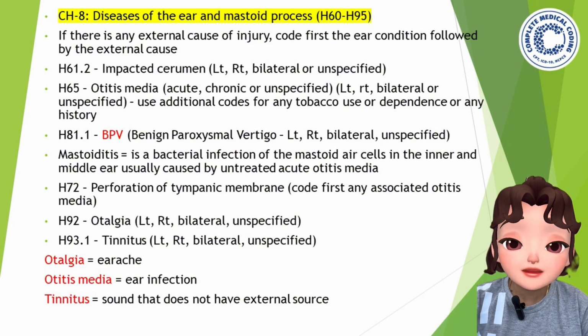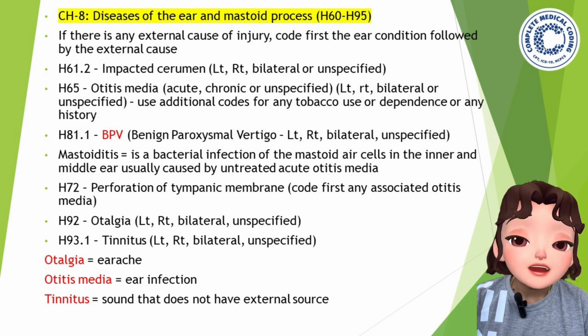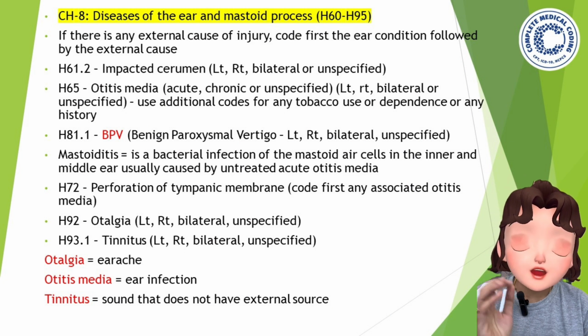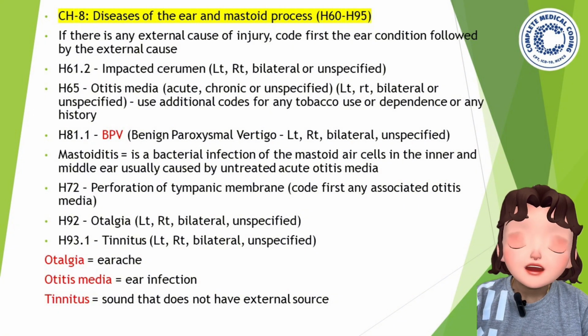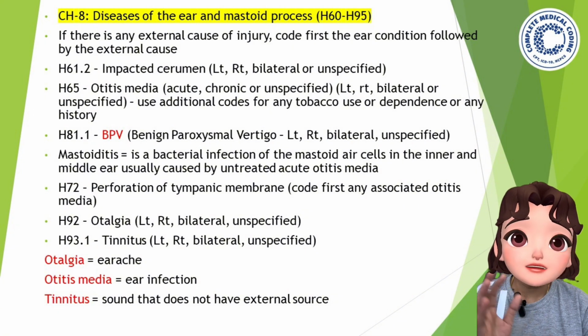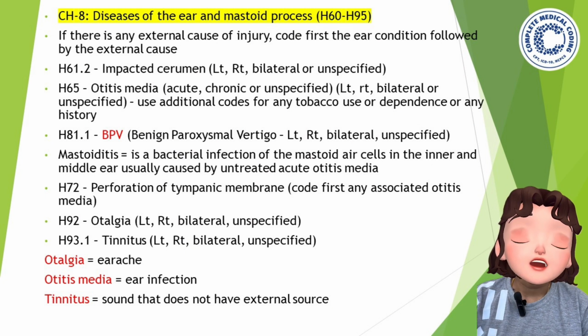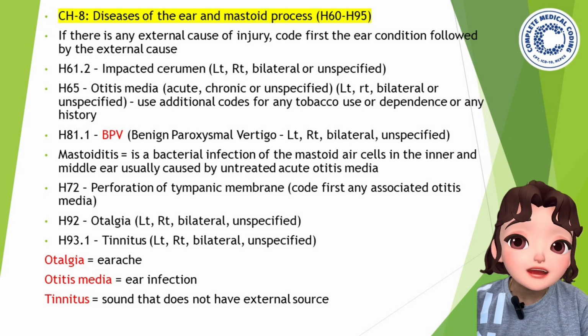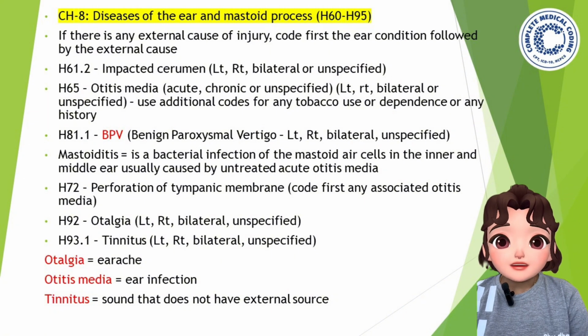If there is an external cause of injury to the ear, you always have to code first whatever diagnosis or disease is related to the ear, for example otitis or whatever it is. So first code for the ear condition, then code the external cause of injury, what caused that injury or condition.